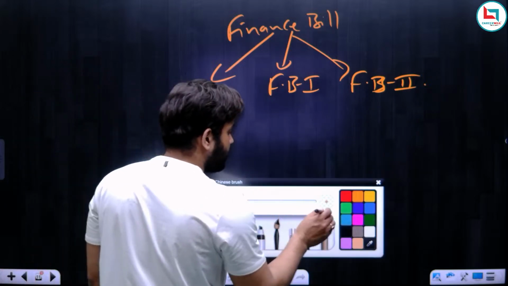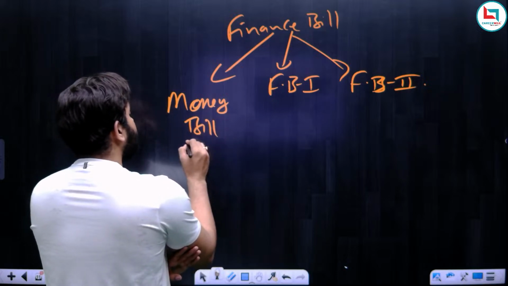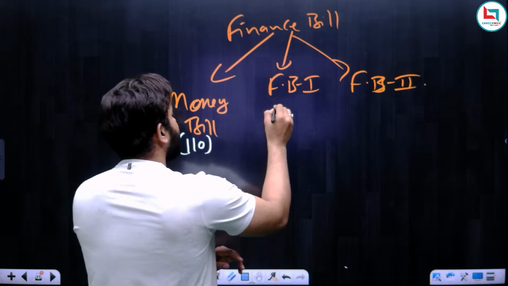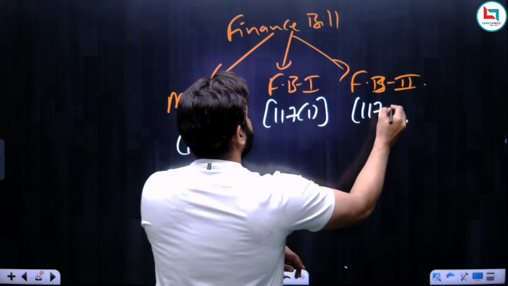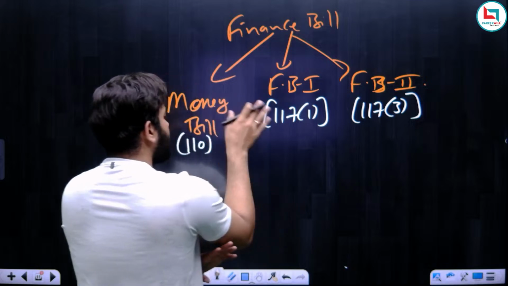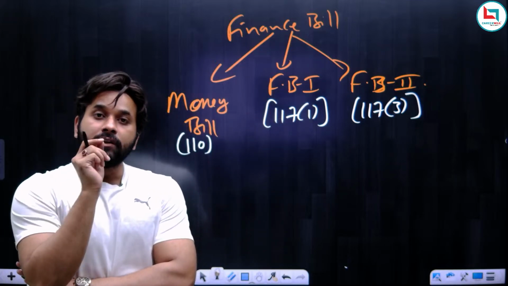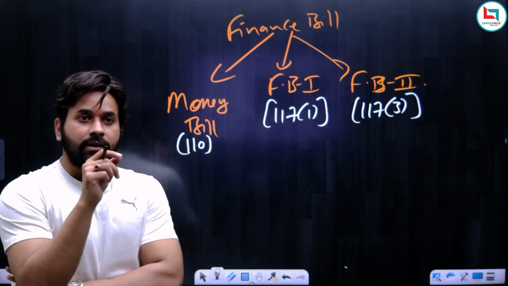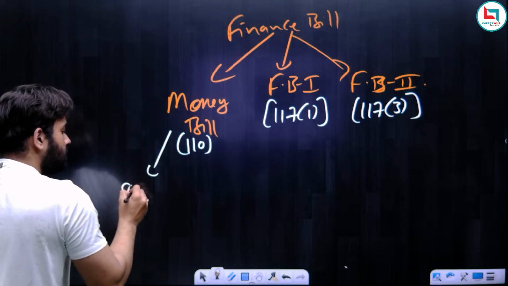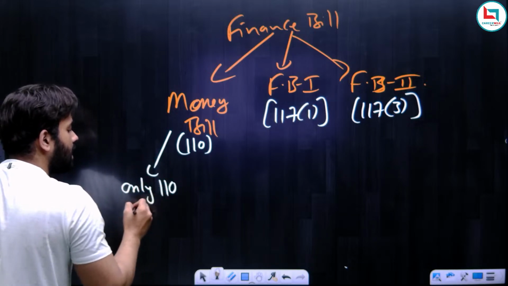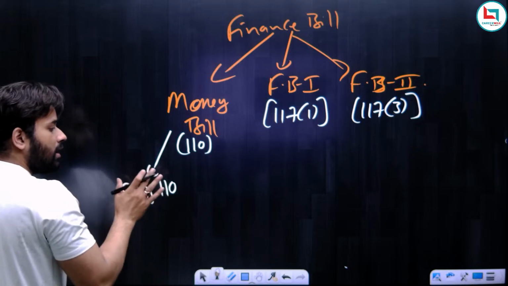Now what is the difference between the money bill and financial bill? Let us understand first with the article. Money bill is under Article 110, whereas financial bill category 1 is under Article 117 clause 1, and financial bill category 2 is under Article 117 clause 3. So first, the articles are different. Other than articles, the definition is also different. A money bill is a bill which deals with only those matters mentioned under Article 110. There should be no other matter other than what is mentioned under Article 110.